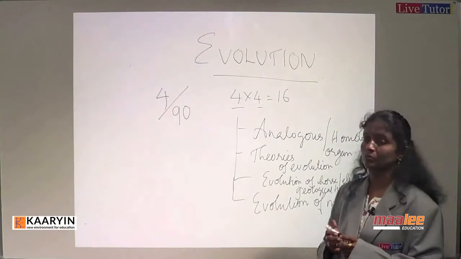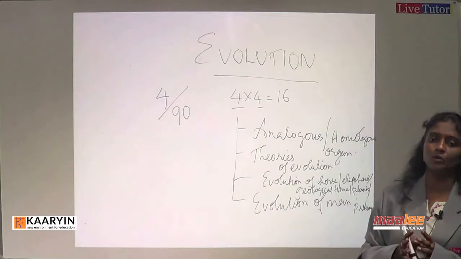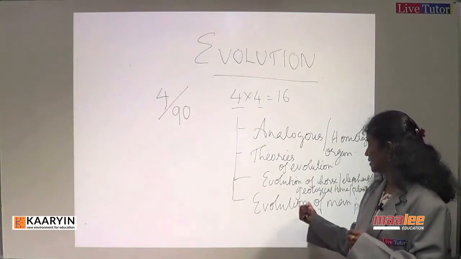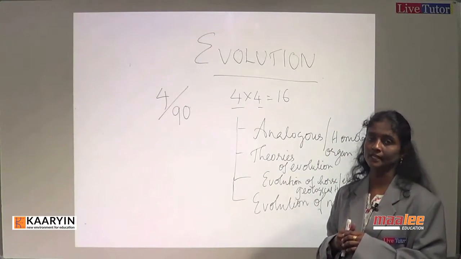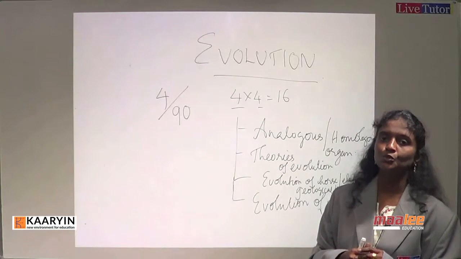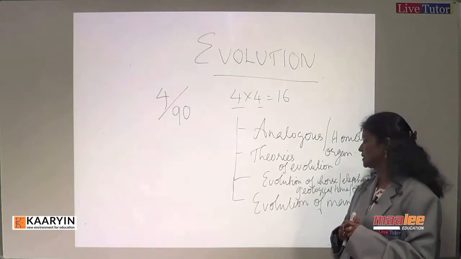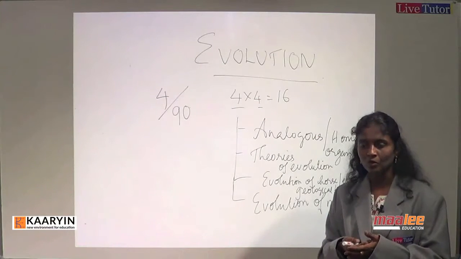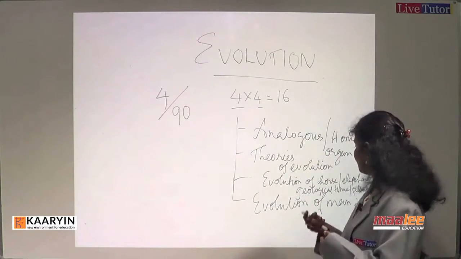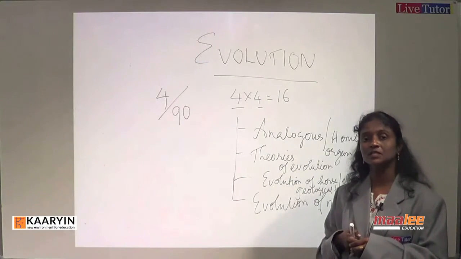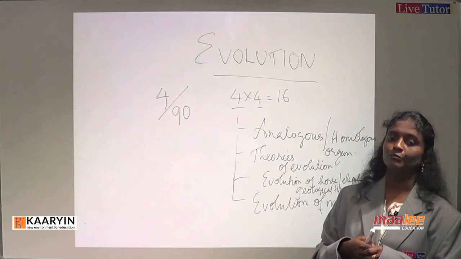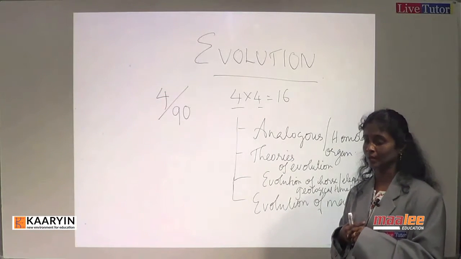Only one sure question will come from analogous and homologous organs, and another question definitely you can anticipate from evolution of human. Then one more question can be anything. It can be evolution of horse, or evolution of elephant, or geological time scale, or even evolution of plants and prokaryotic life.